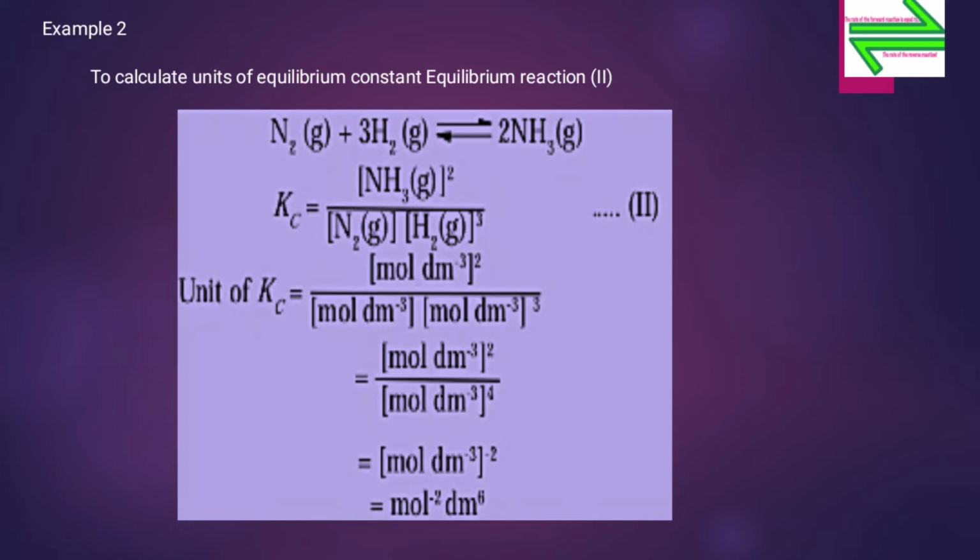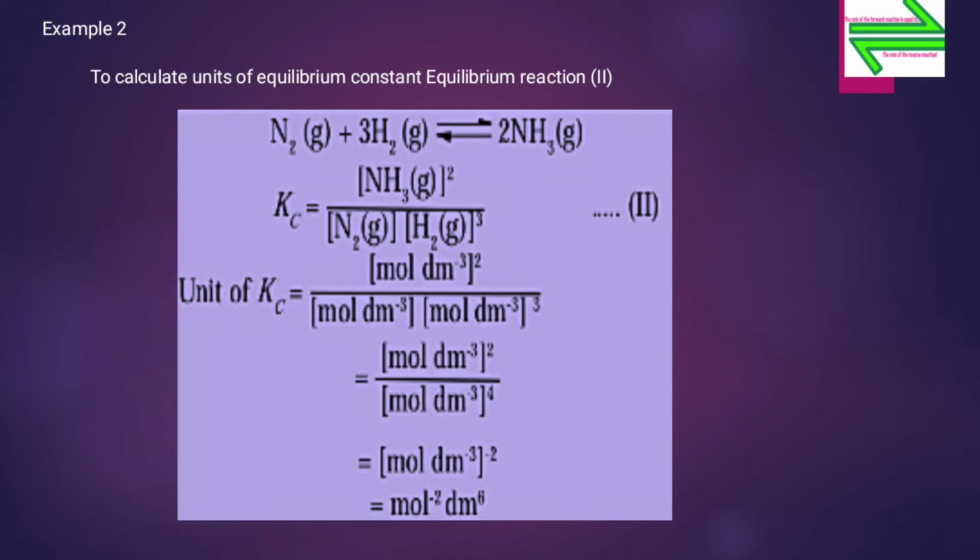Now we have to open the bracket and do the calculation. So here it will be (mole per dm cube) raised to minus 2. Now we get mole raised to minus 2 and dm raised to 6 after opening the bracket.